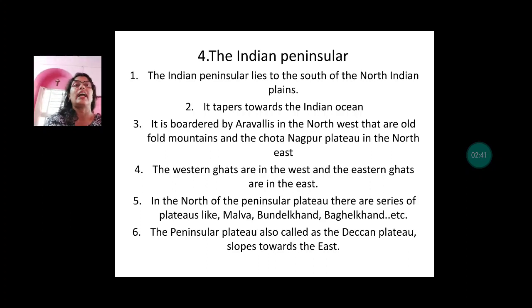The fourth is the Indian Peninsula. The Indian Peninsula lies to the south of the North Indian Plains. It tapers towards the south in the Indian Ocean. It is bordered by Aravalis in the northwest, that are Old Fold Mountains, and the Chota Nagpur Plateau in the northeast. The Western Ghats are in the west and Eastern Ghats are in the east. In the north of the Peninsular Plateau, there are series of plateaus like Malwa, Bundelkhand, Bagelkhand, etc. The Peninsular Plateau, also called as the Deccan Plateau, slopes eastward.